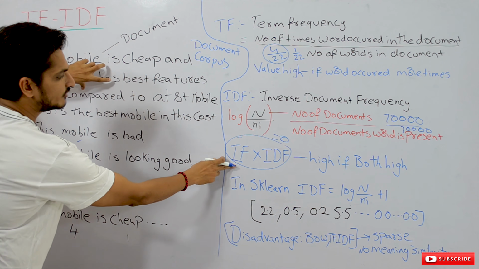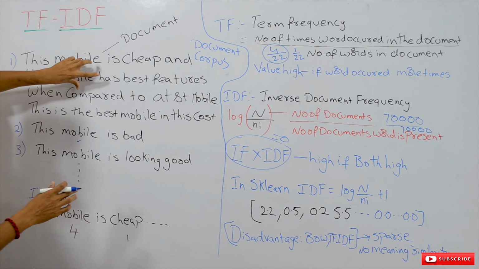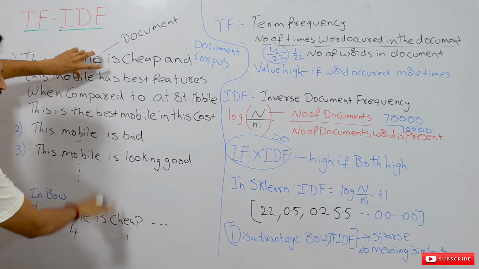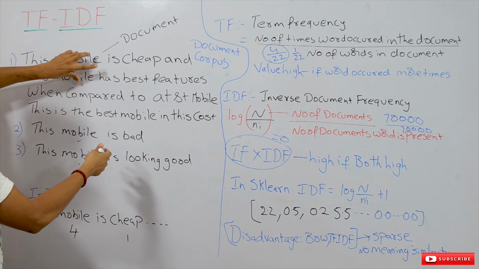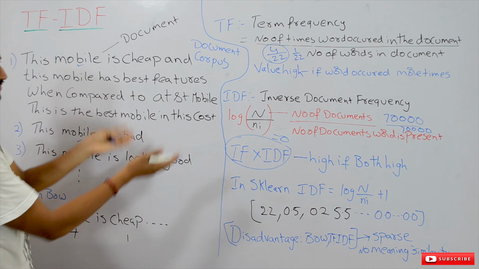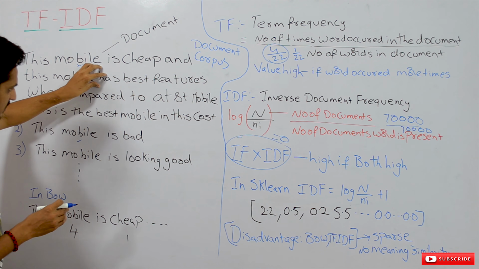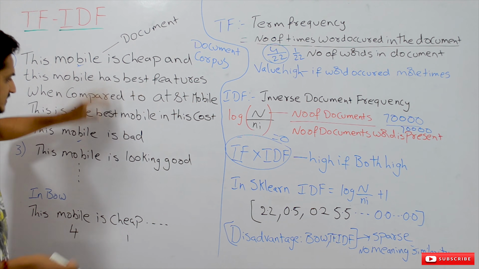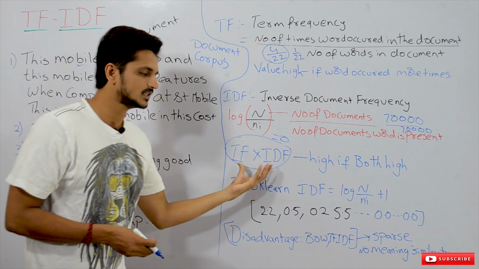When will the IDF value be high? If a word has not occurred many times in the document corpus. So the meaning of overall TF-IDF is, if a word occurred more number of times in this document and is not at all present in the remaining documents, that word will be given the highest value.